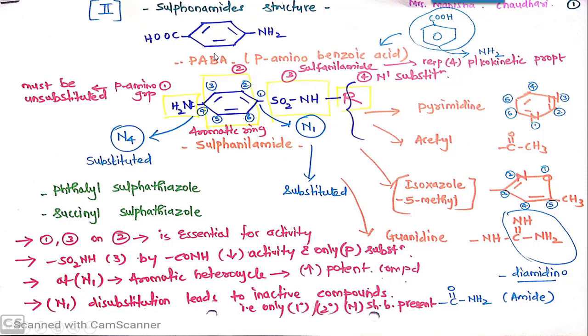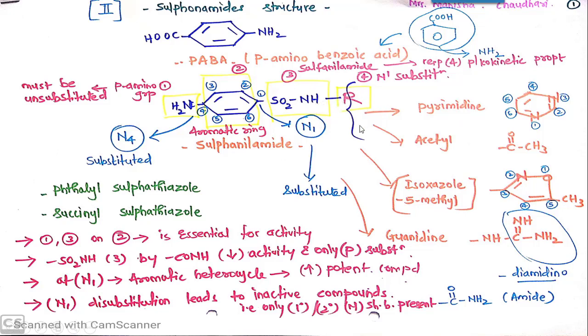Now structural similarity क्या है? With this aniline, that is benzene ring and NH2, this benzene ring and NH2 is same, aniline, and instead of carboxylic acid here sulfomoyl moiety will come, that is SO2 NH2. Now this NH2 के दो हाइड्रोजन्स जो है उसमें से एक हाइड्रोजन सब्स्टिट्यूट होके कोई भी मोइटी आ सकती है. जैसे कि as you can see here in the diagram, this NH2 है तो एक हाइड्रोजन R बन गया है,